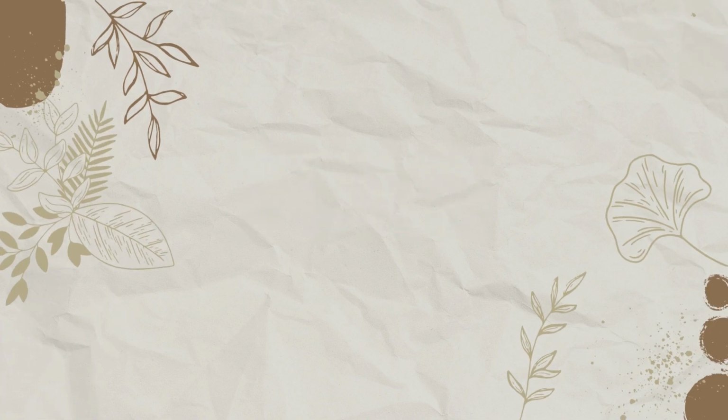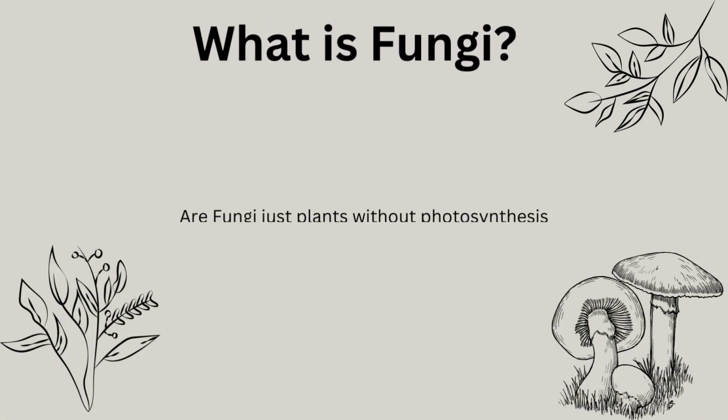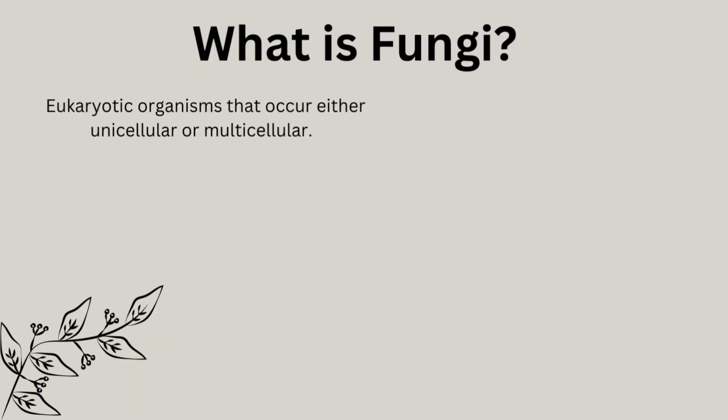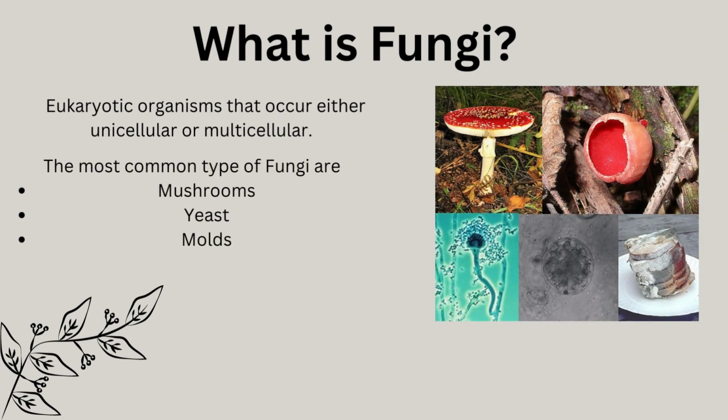Fungi. So what exactly is fungi? Is it just plants without photosynthesis? Well, not exactly. Fungi are eukaryotic organisms that occur either unicellular or multicellular. The most common types of fungi are mushrooms, yeast, and molds, with yeast being one of the few unicellular fungi.